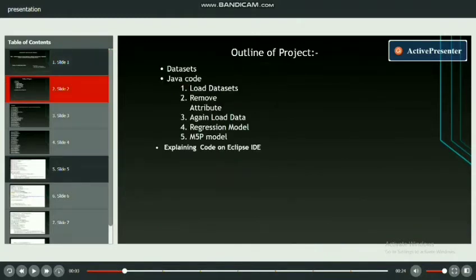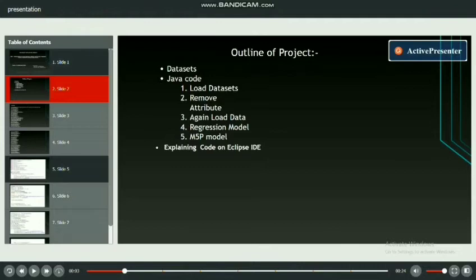Outline of the project. Here first we discuss the dataset and Java, and then the Java code. There are 5 subparts: load dataset, remove attribute, again load dataset, regression model, M5P model, and then explain the code on Eclipse IDE.